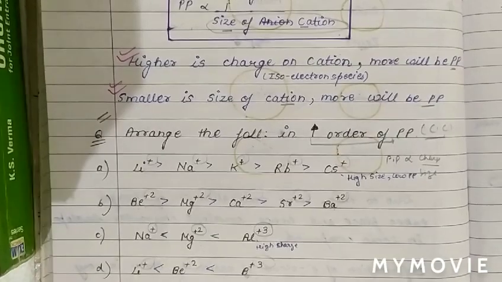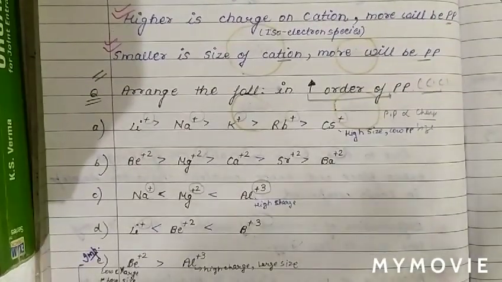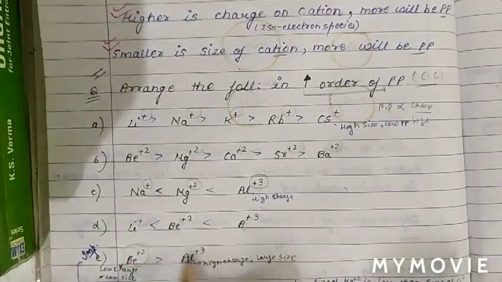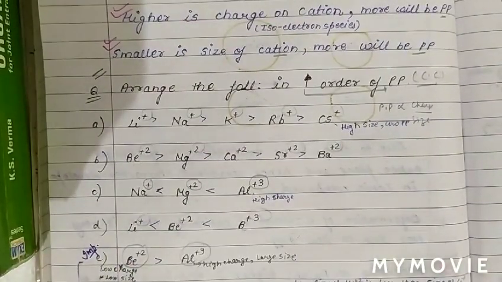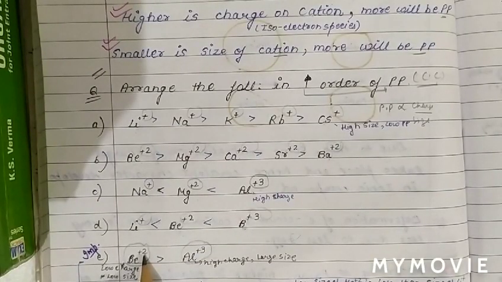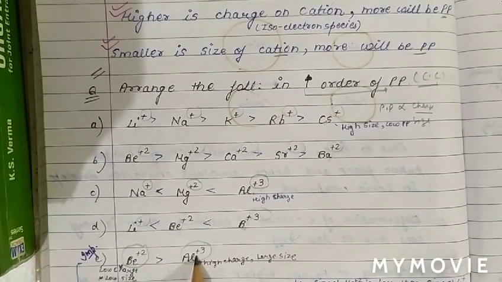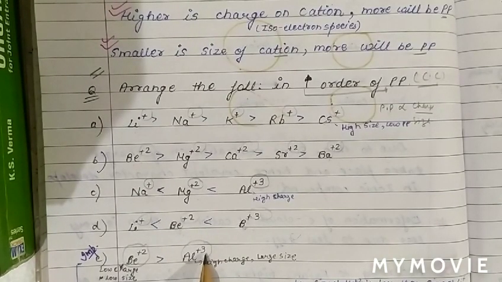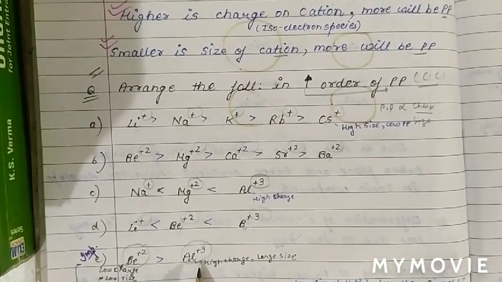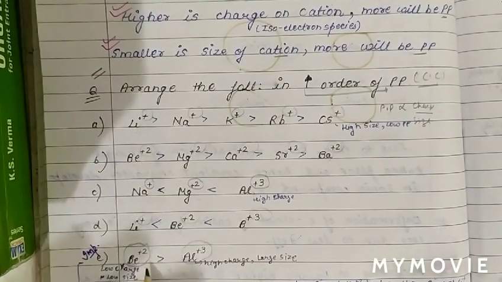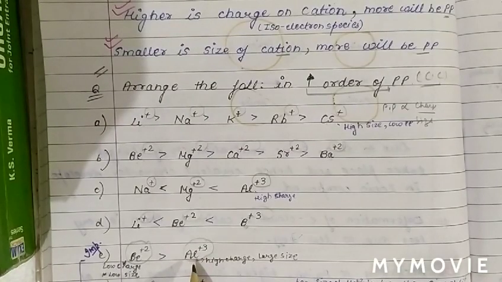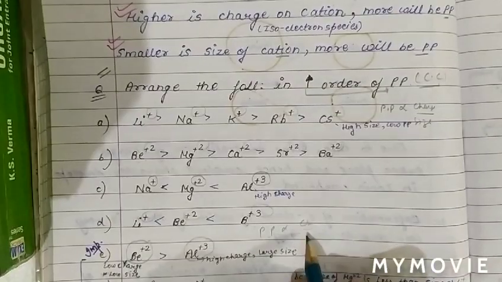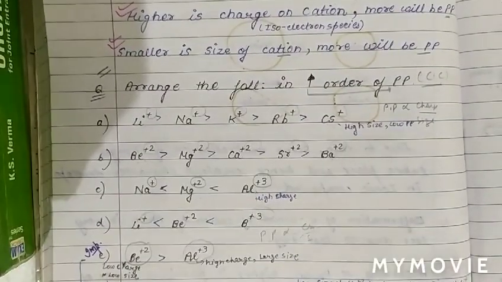Next question is a very important question. When the comparison comes between Be2+ and Al3+, never make a false decision. As we see here, the charge on aluminium is +3, so if we decide on the basis of Fajans rule that Al3+ will have more polarizing power, this is wrong. Polarizing power does not depend only on the charge, it also depends on the size, because polarizing power is the ratio of charge of cation by size of cation.